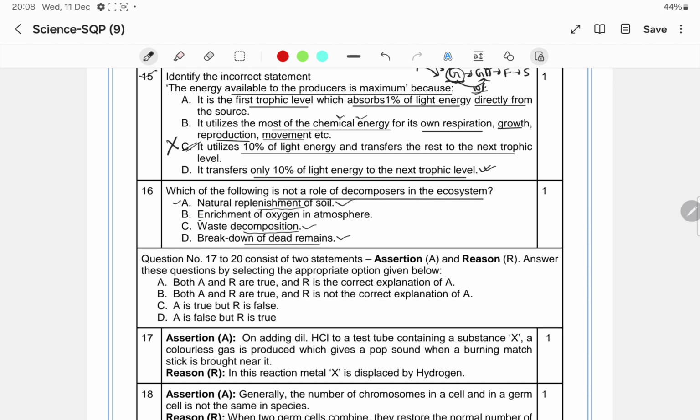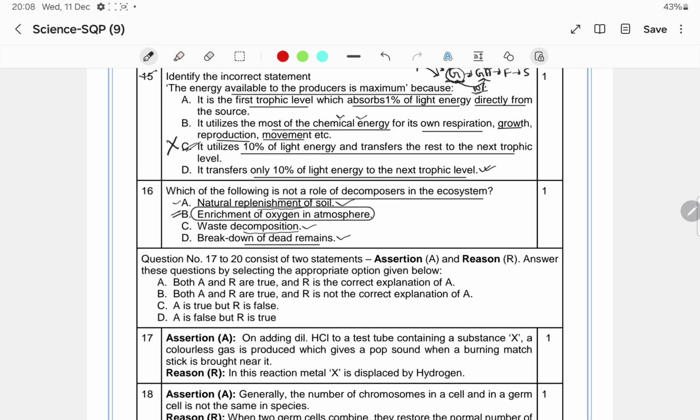But here it is given the enrichment of oxygen in atmosphere. It is not the correct statement. It is not the role of the decomposers. Enrichment of oxygen in atmosphere is the role of the producer, because producers, that means the plants, do photosynthesis and then release oxygen. Clear? So it is the role of the producer, not the role of the decomposers. So that will be the incorrect role of the decomposer in the ecosystem.